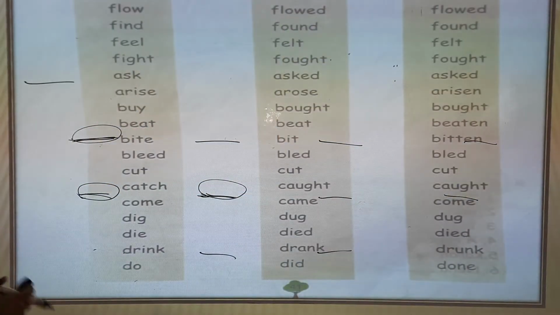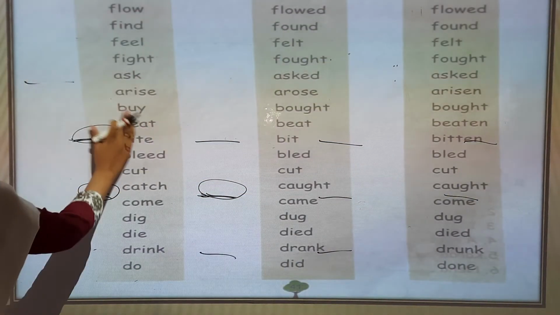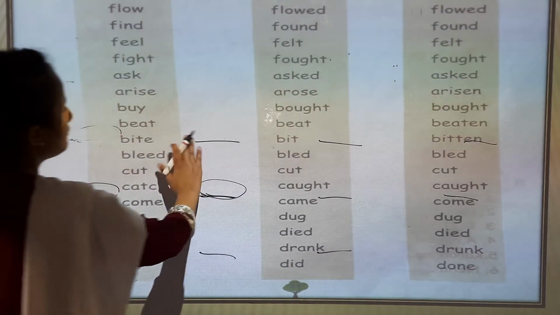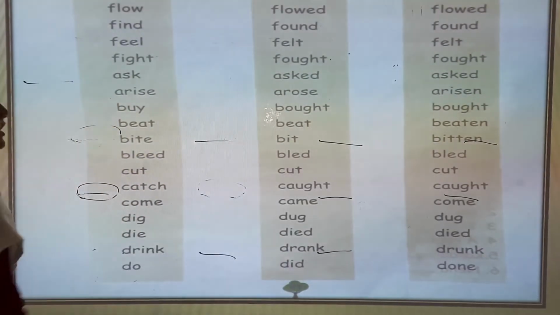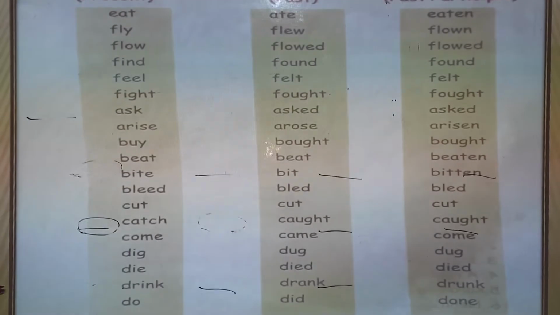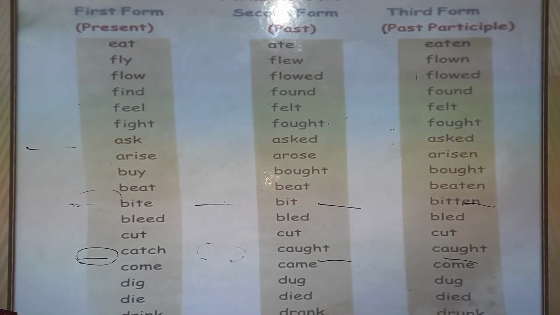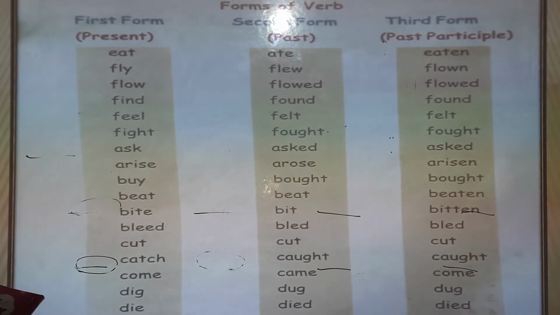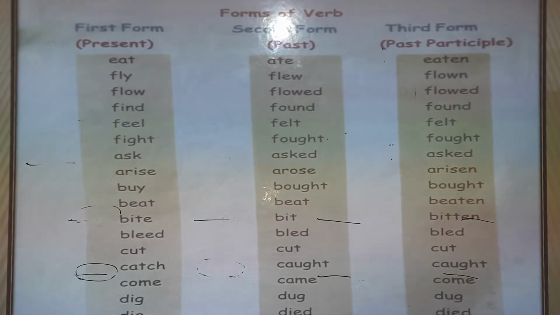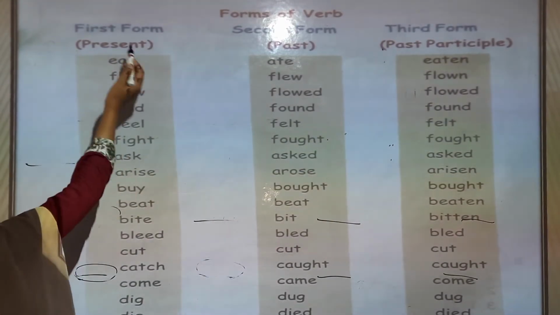Next page. Now first form verbs, second form verbs, third form verbs. The first form of the verb is called present form. For example, present, eat.